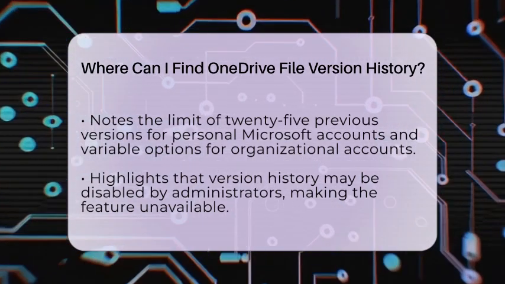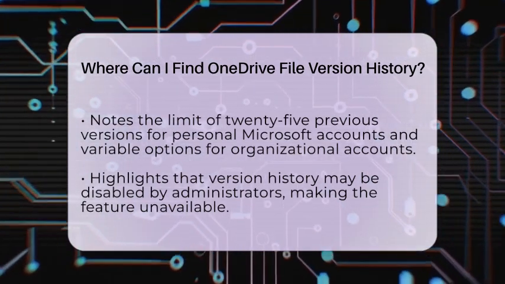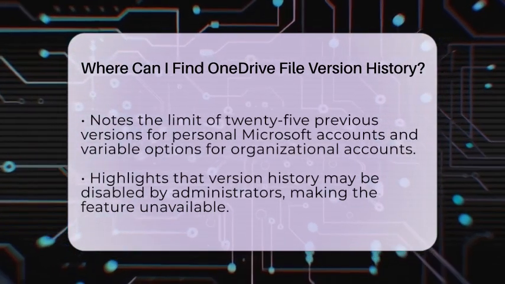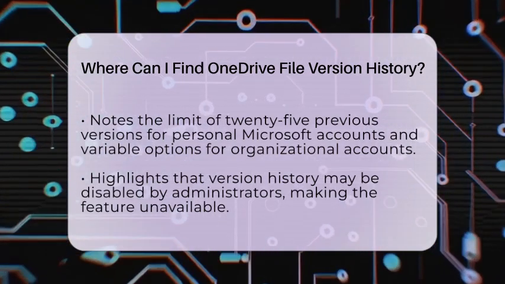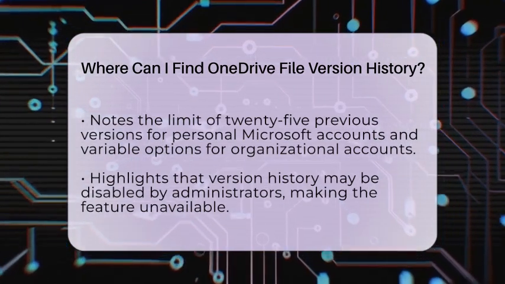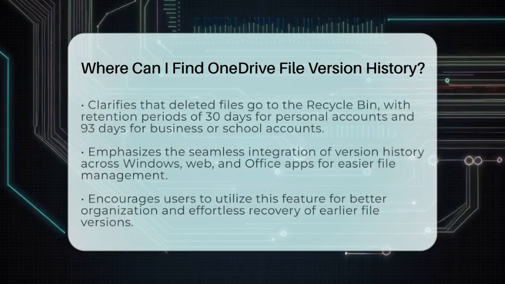Remember, for personal Microsoft accounts, OneDrive keeps up to 25 previous versions of each file. For business or school accounts, the number depends on how your organization has set up the storage. If version history is turned off by an administrator, you won't see this option.